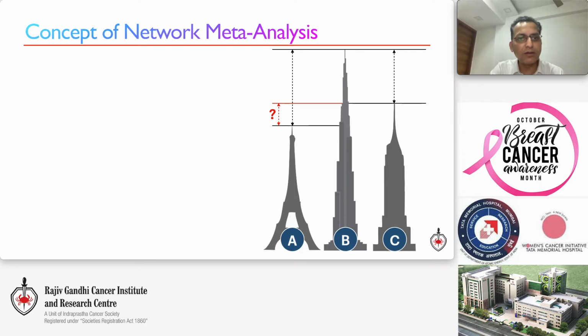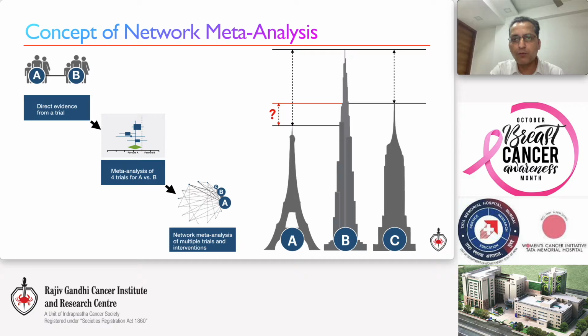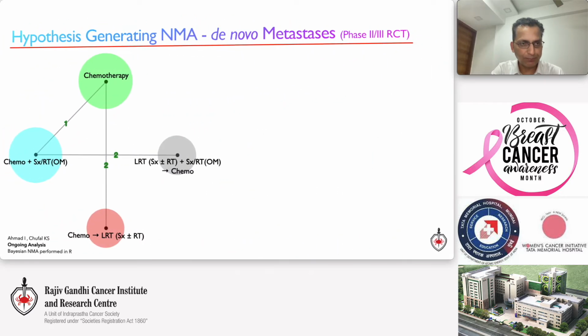But we can estimate the relative difference by using a network meta-analysis. It is a powerful tool to compare multiple interventions for the same condition, assuming the transitivity assumption is satisfied, as we can intuitively figure out that the building C might be taller than building A. So with that background, let's come back to the topic at hand, role of locoregional treatment in metastatic breast cancer.